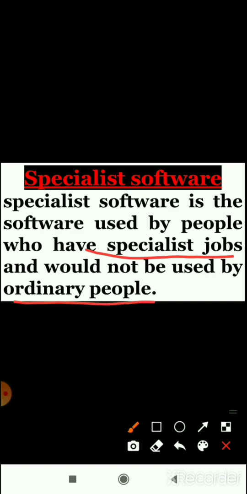For example, children, an application related to health, there are chances that it will be used by the doctors and not by the patients. We all will not use that particular application. So that application is specialist software. Got it?